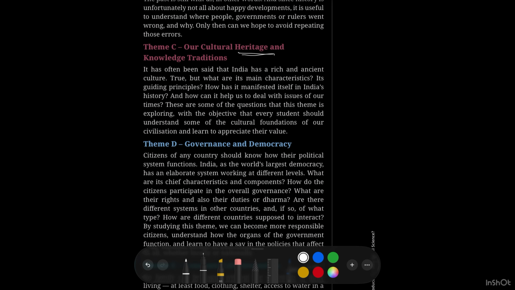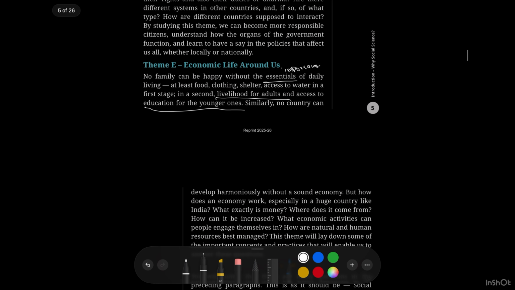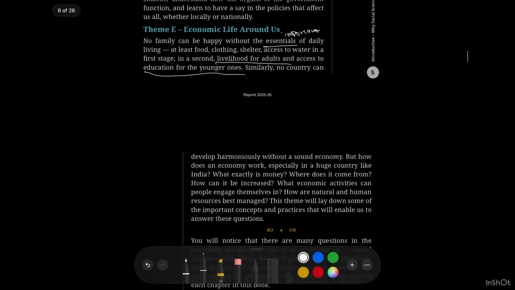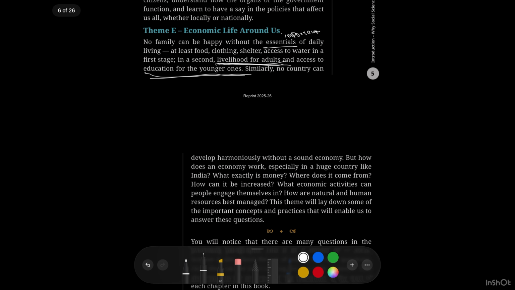Heritage means the culture followed by our previous generations. Essential means important, and livelihood for adults and education for the younger ones is very important for every country to grow.